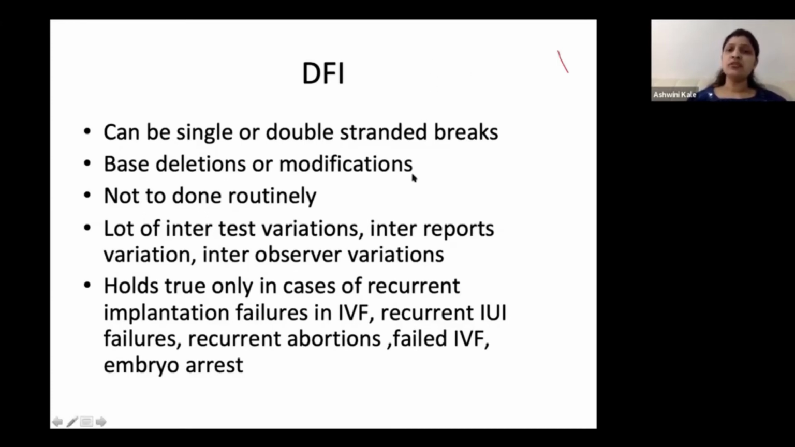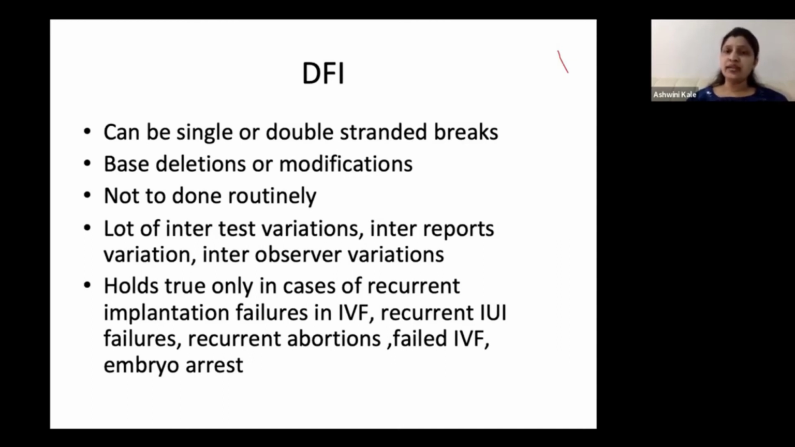And there are also a lot of inter-report variations. If you have done a DFI for a patient today, and on the same patient you do a DFI after 1 month, you would find 2 different reports. The inter-test variations are also there, and inter-observer variations are also there, because now there are pre-stained slides where you can do DFI in your own lab.